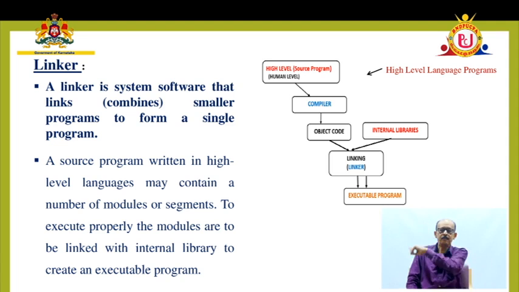You can see the process steps given there. A high-level language program, or a set of programs. The compiler translates it into object code. The object code is linked with the internal library by the linker, which is one of the system softwares, and then it produces the executable program. This linking process is performed by a system software called the linker.